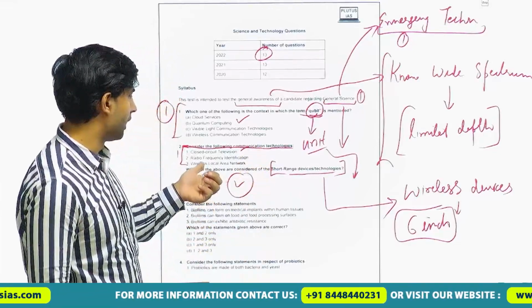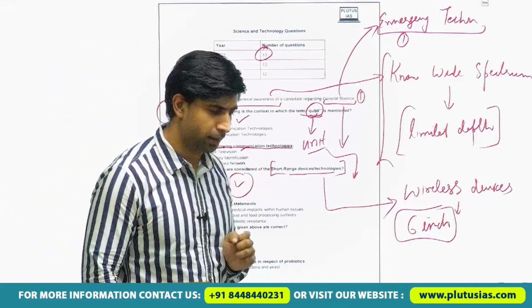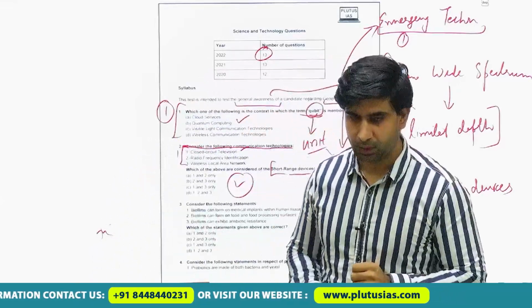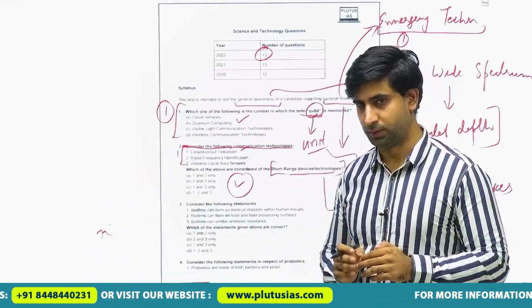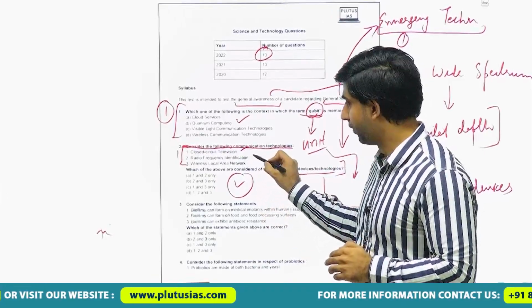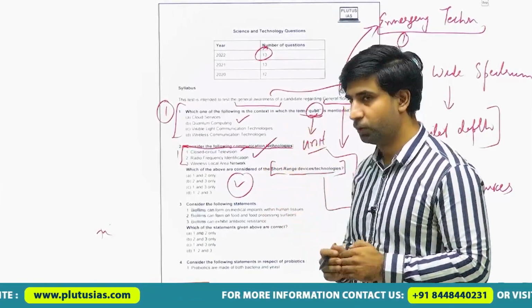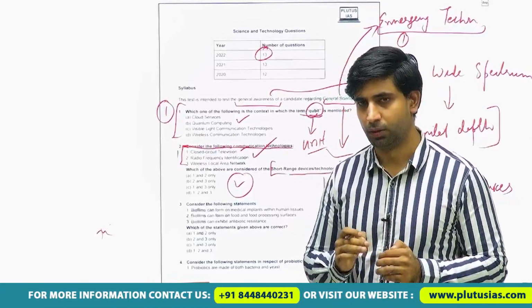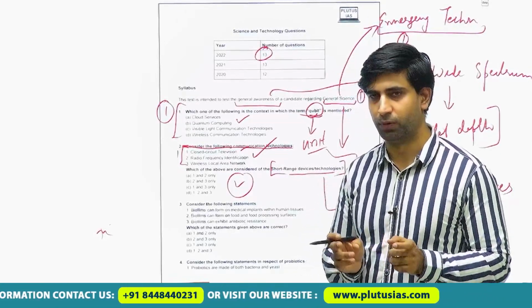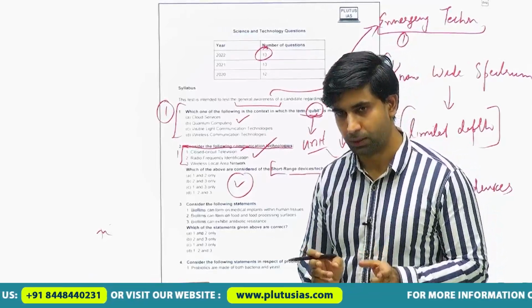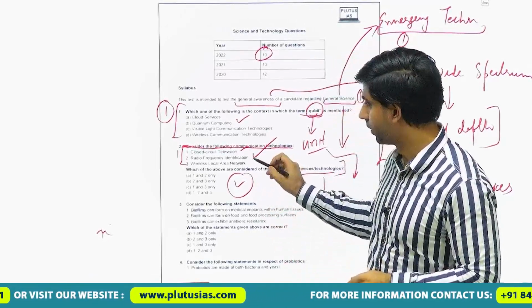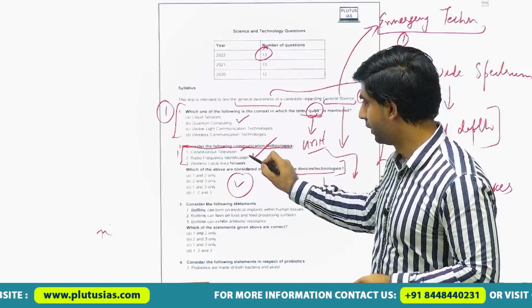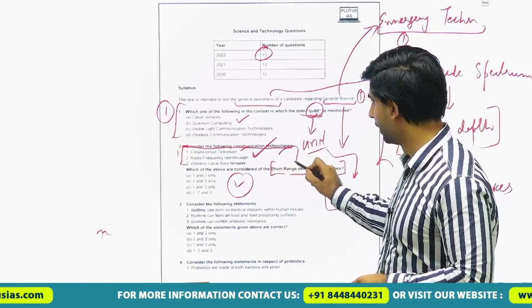Second option is RFID, radio frequency identification, that is used in a number of things. If you know RFID, here also we use radio frequency with a lower frequency, because we want it to work for a short range, and it is also included under the short range devices.